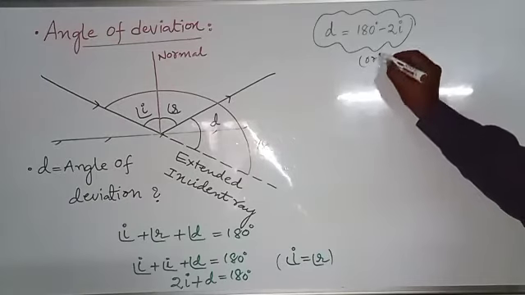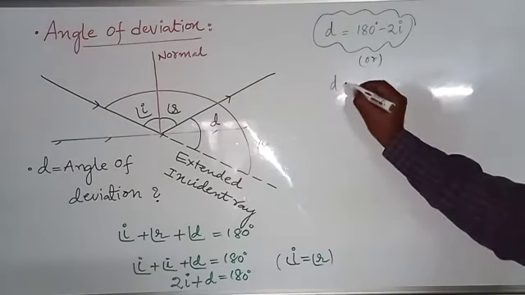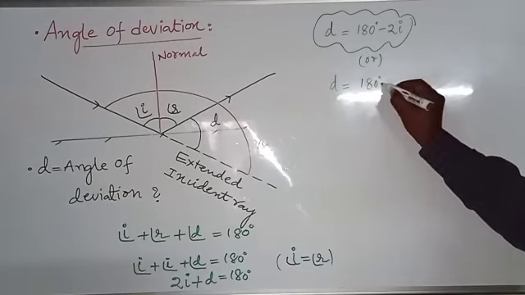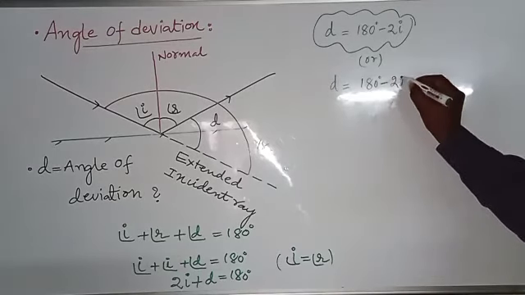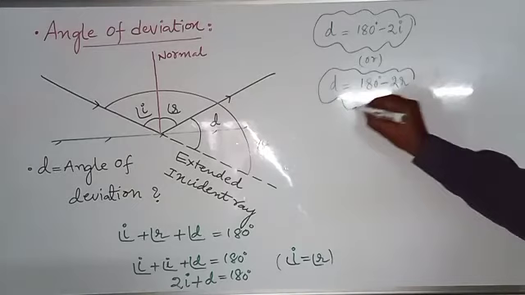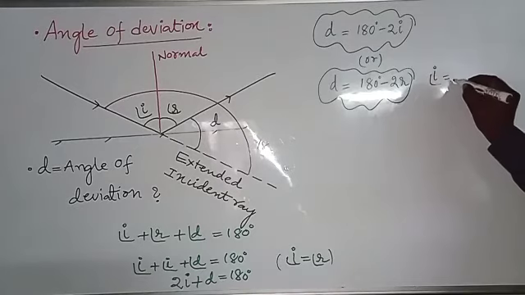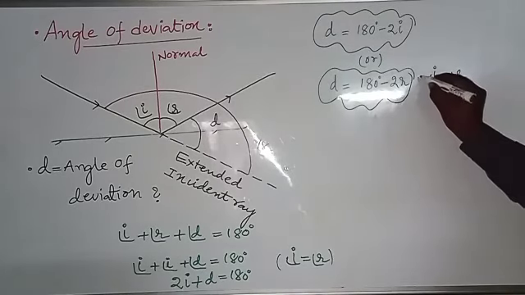Or, since angle I equals angle R, you can write another formula: deviation angle D equals 180 minus 2R. Because here angle I equals angle R, according to the laws of reflection.